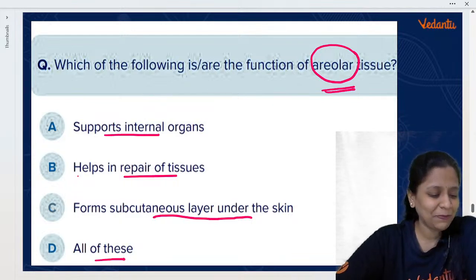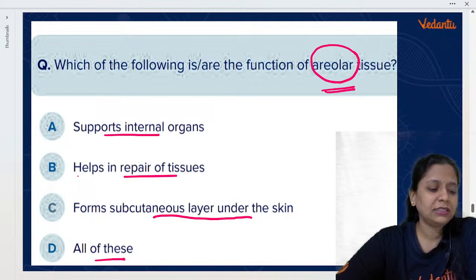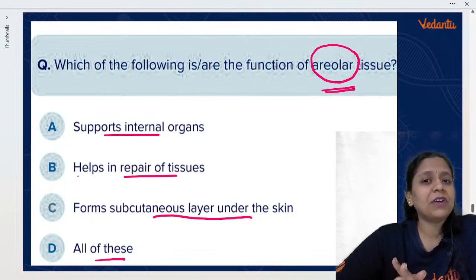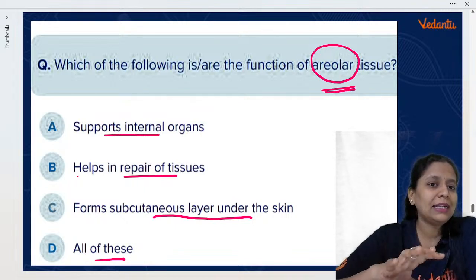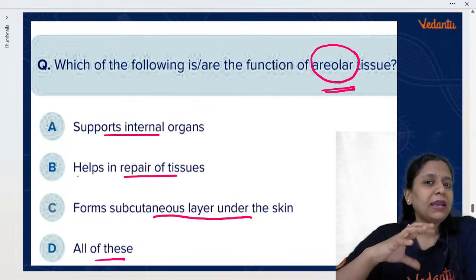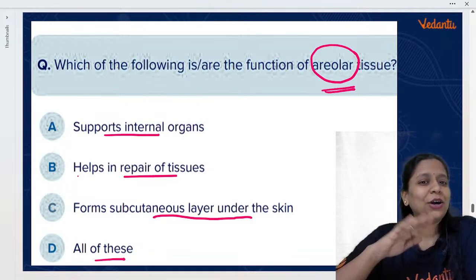Come on, tell me. Muzib, yes. Vedashri, Shrikant, everyone tell me. Main function of areolar tissue: internal organ support, repair of tissue, subcutaneous layer formation, or all of this.